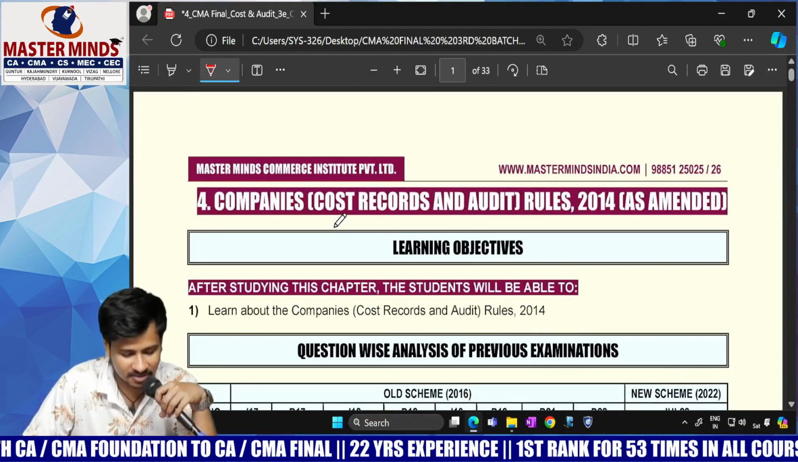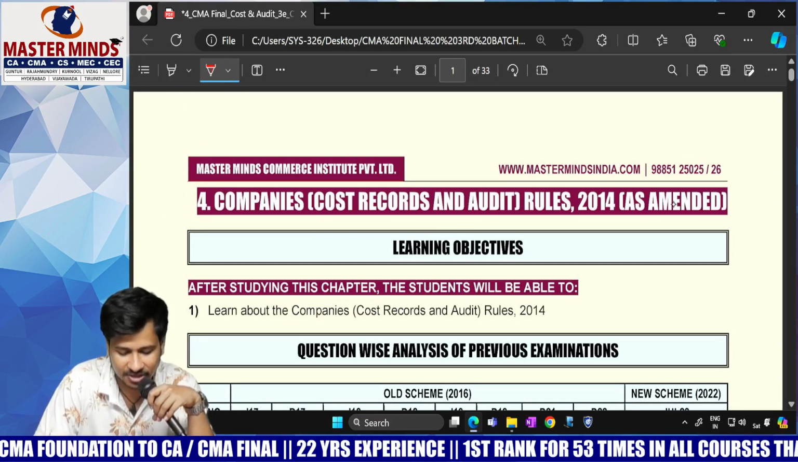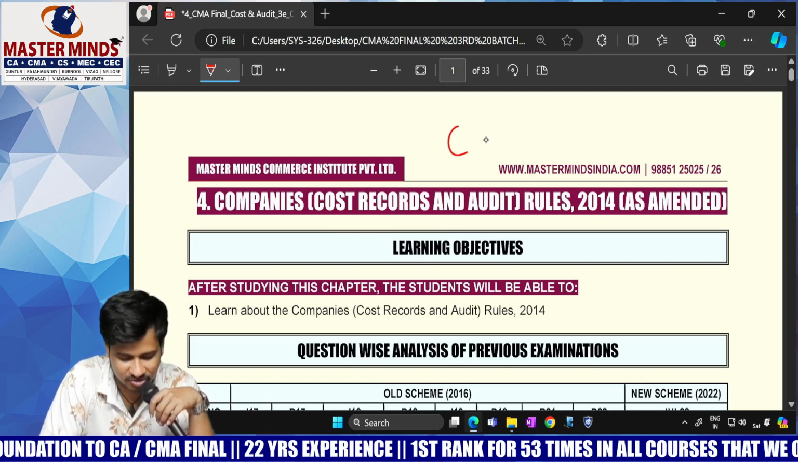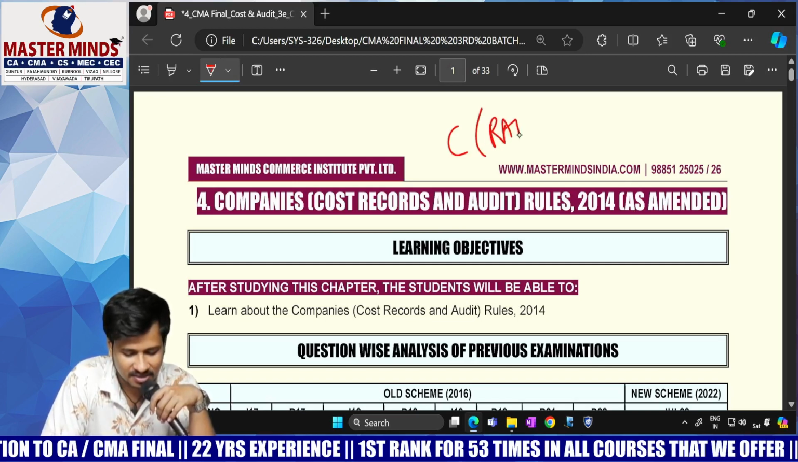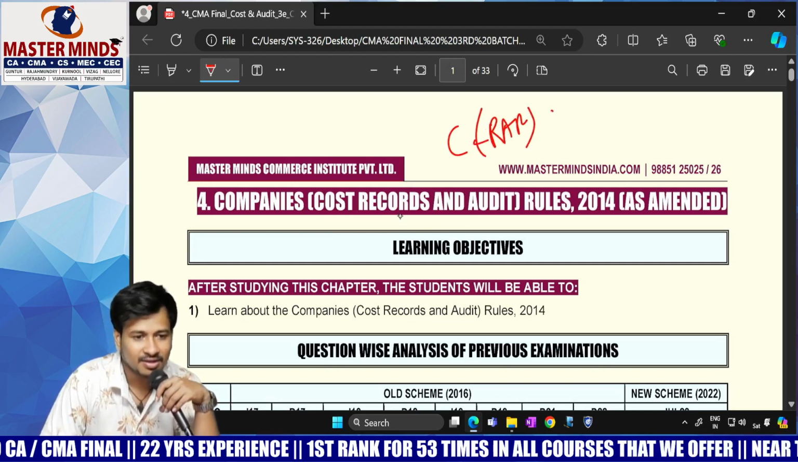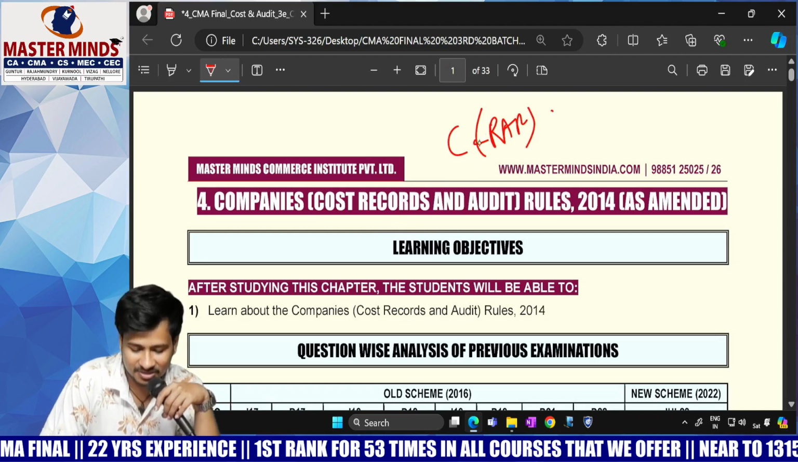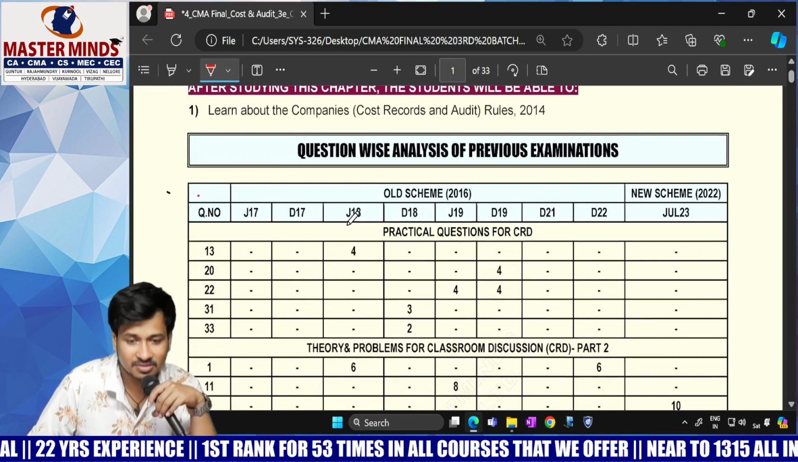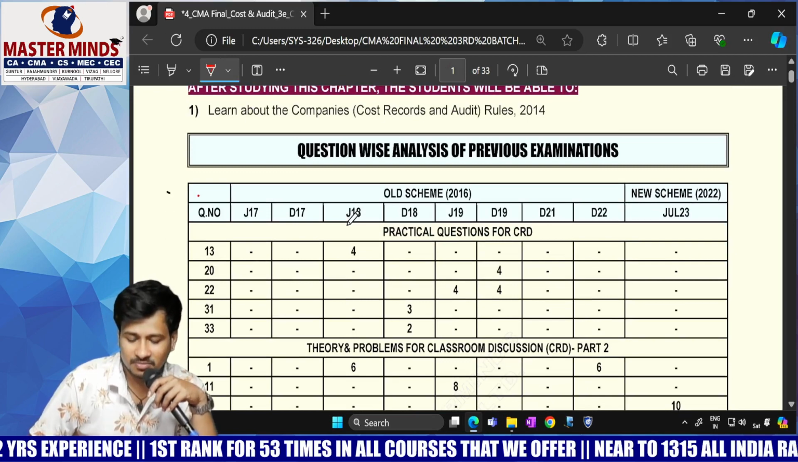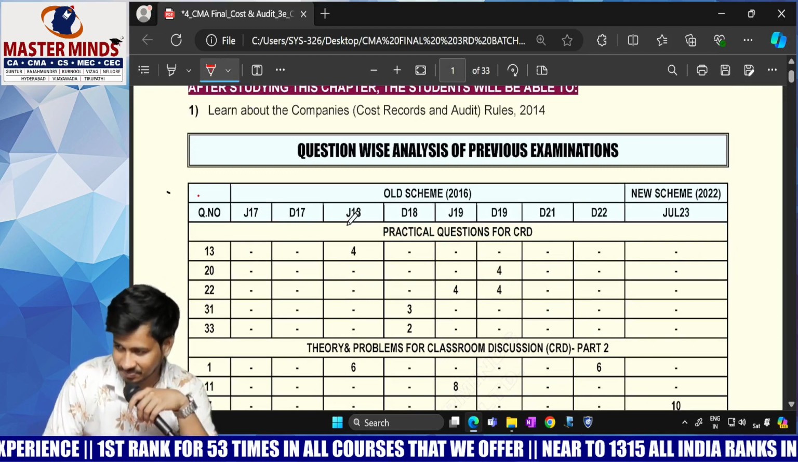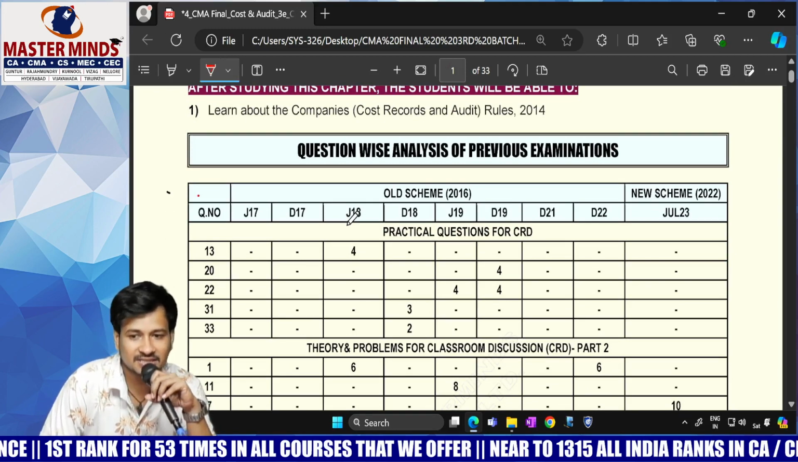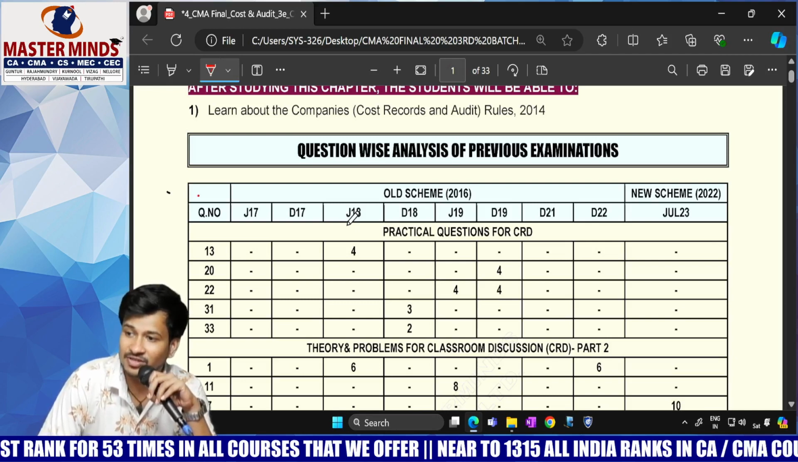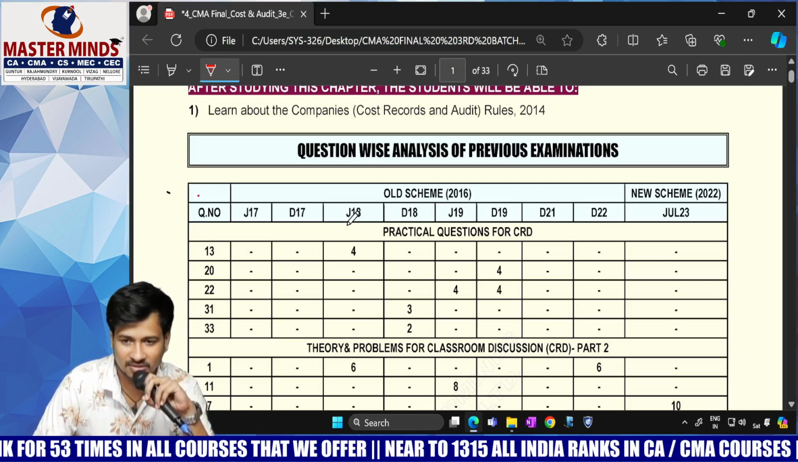The next chapter is the Companies (Cost Records and Audit) Rules, 2014, which is commonly called CRAR. And one more thing I would like to tell you: this is the largest chapter after cost accounting standards in cost audit.